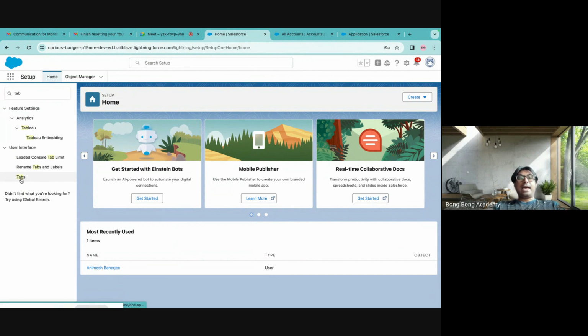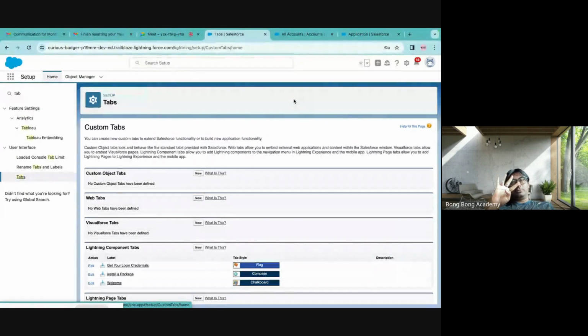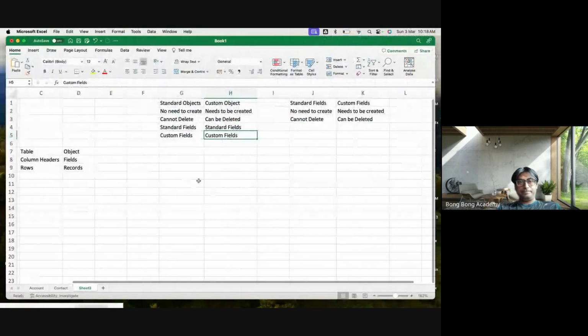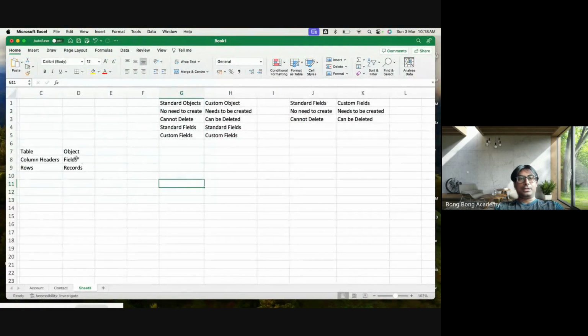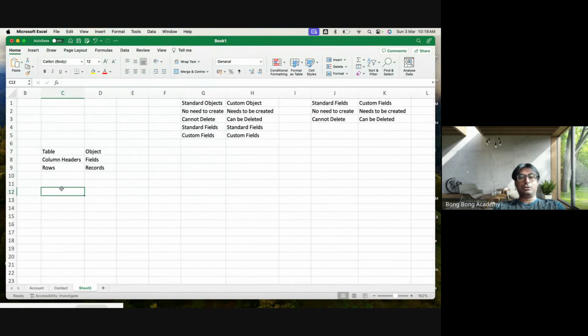What is a tab? Tab allows you to now do 4 kinds of operations on a table. What operations? Any object can have 4 operations. We call this CRUD. Create. Please remember this term, create.